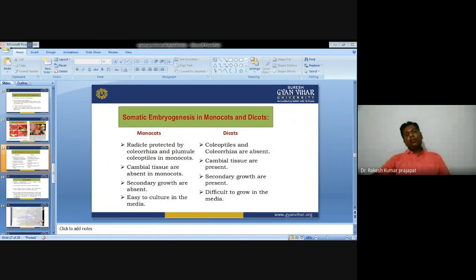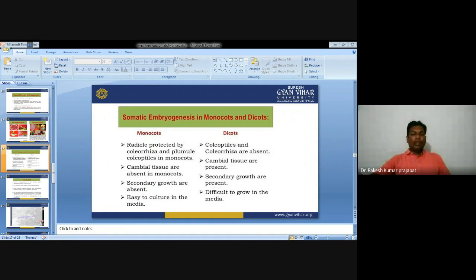Now, if we talk about the factors which affect somatic embryogenesis: explant, PEDC and IEDC, physiological age of the explant, genotype of the explant, species, culture medium, explant age, PGR plant growth regulators, sucrose concentration in the medium, and acclimatization of the regenerated plant and field transfer.